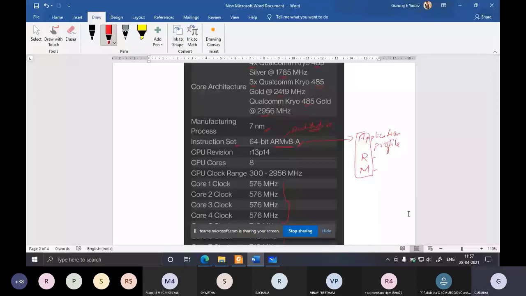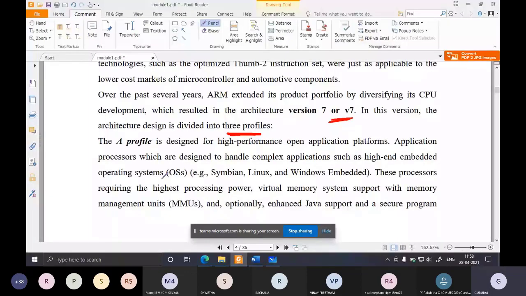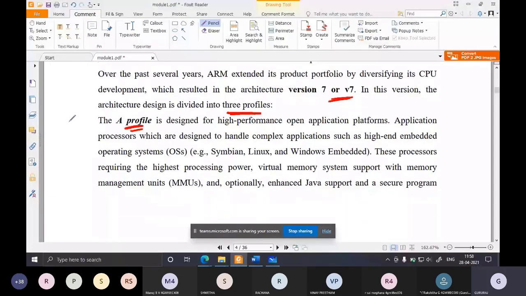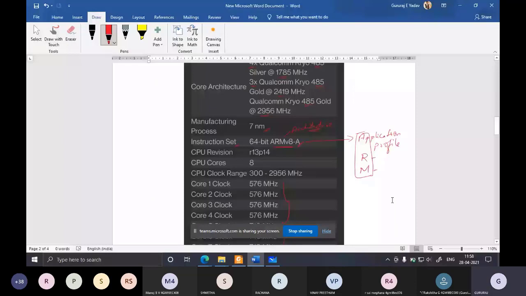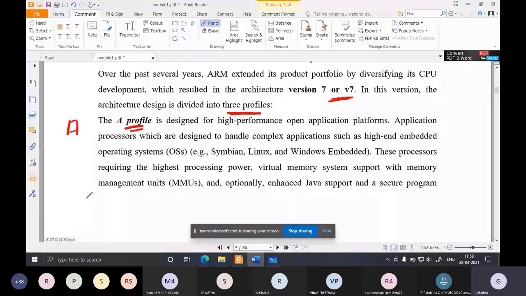See here, the A profile, which is indicated using A. What is the profile of the processor that we have in mobile phones? It is the A profile. A stands for application profile. Usually mobile phones have A profile ARM microprocessors. We shall see some features of this A profile. Remember, these profiles are included from version 7 and onwards.